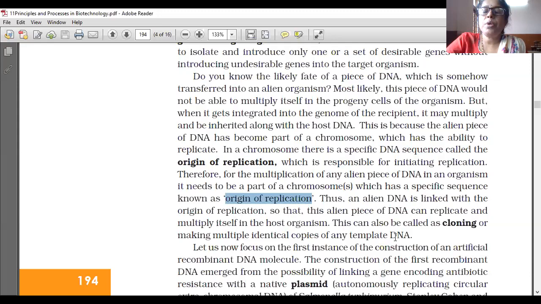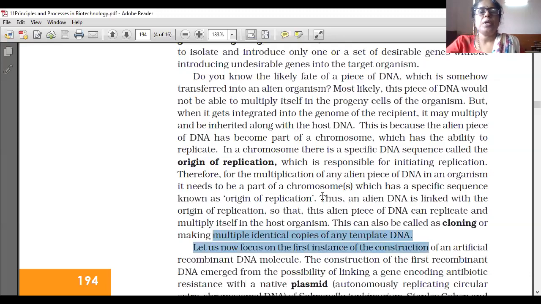This can also be called cloning, or making multiple identical copies of any template DNA.